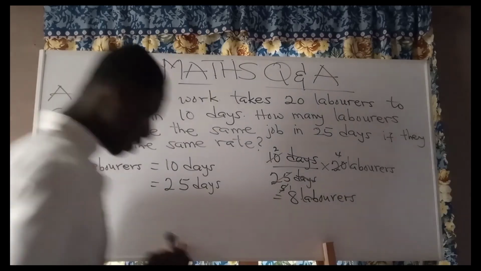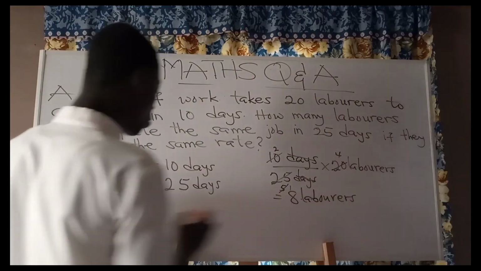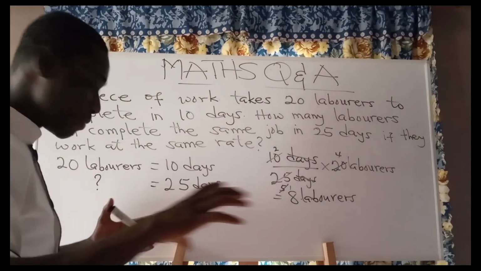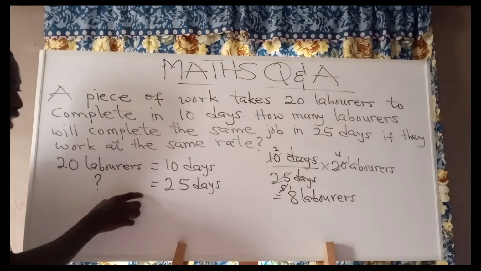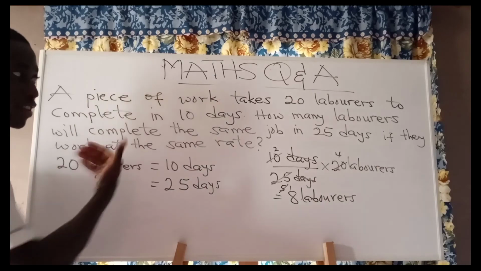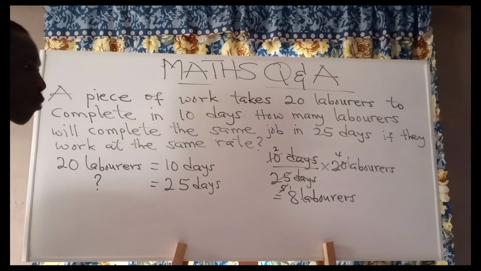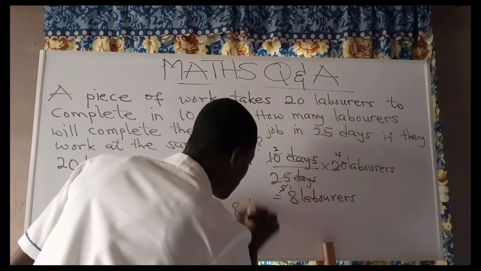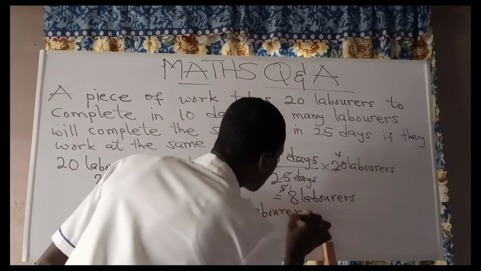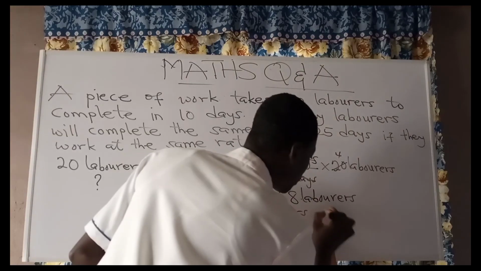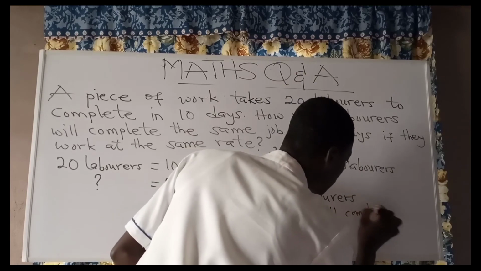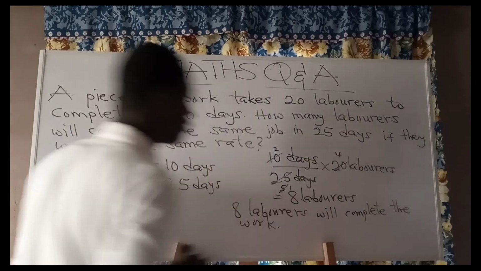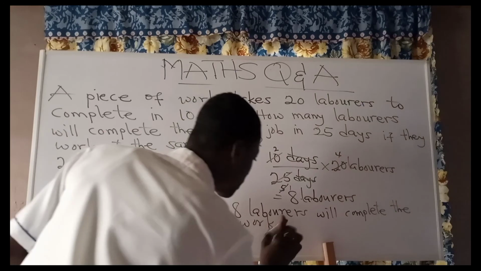So we have 8 laborers. So you see that the number of laborers that we got who are using 25 days to weed the same piece of land at the same rate with the same energy is small, okay? It's smaller. 8 is smaller than 20, okay? So that is how we solve the indirect proportion questions. So after getting your answer, you conclude as 8 laborers will complete the work in 25 days.